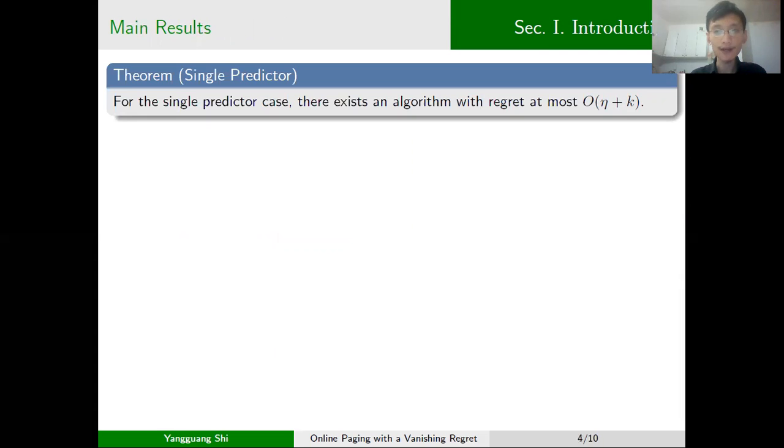Now our main results are summarized as follows. We will start with the single predictor case. For the single predictor case, we develop an algorithm SIM which simulates the operations of FiF, but replaces the real NATs with values that are derived from the predictions. We prove that such an algorithm has a regret of big O of eta, which is the cumulative prediction error, plus k, which is the cache size. By the good predictor assumption, such a regret is a vanishing regret.